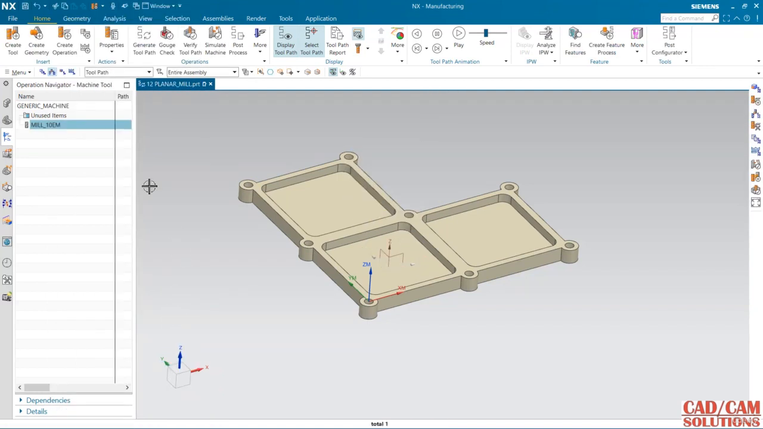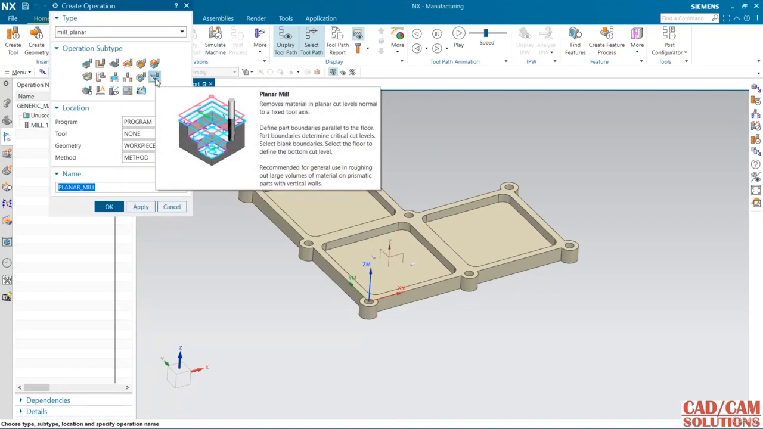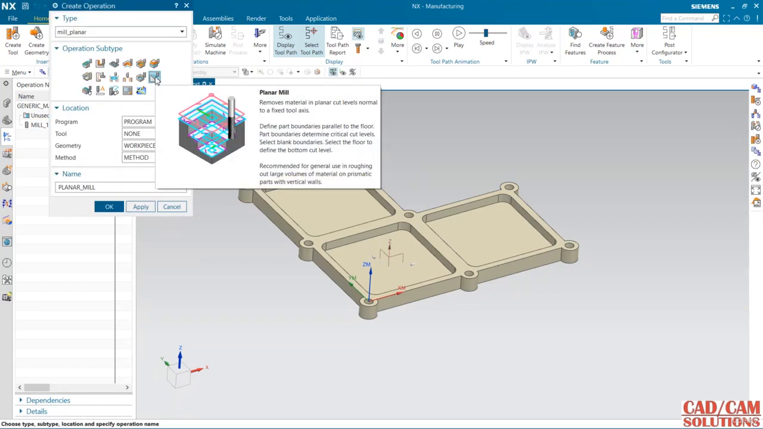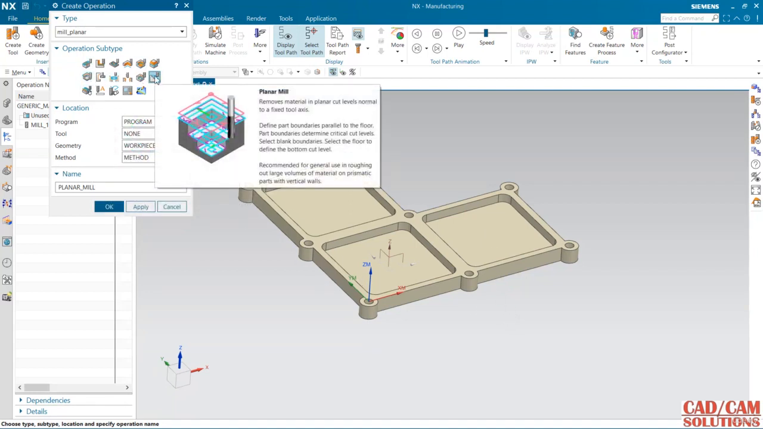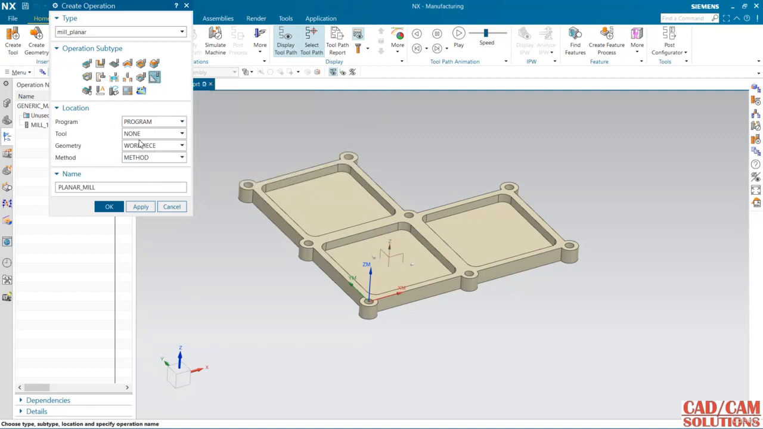Okay, now select create operation, and here in operation I'm using this planar milling. We use planar milling to cut about the fixed axis to a planar face. These are all operations for the planar face only, so I'm going to use this roughing operation. So the tool is this, the workpiece, and the method is roughing.